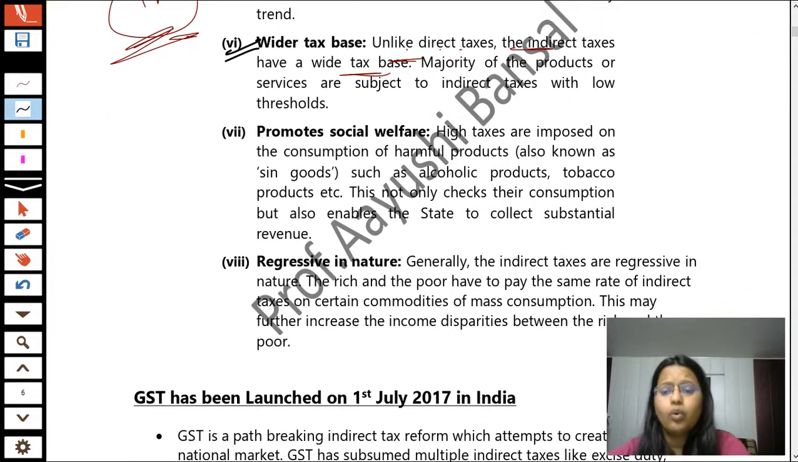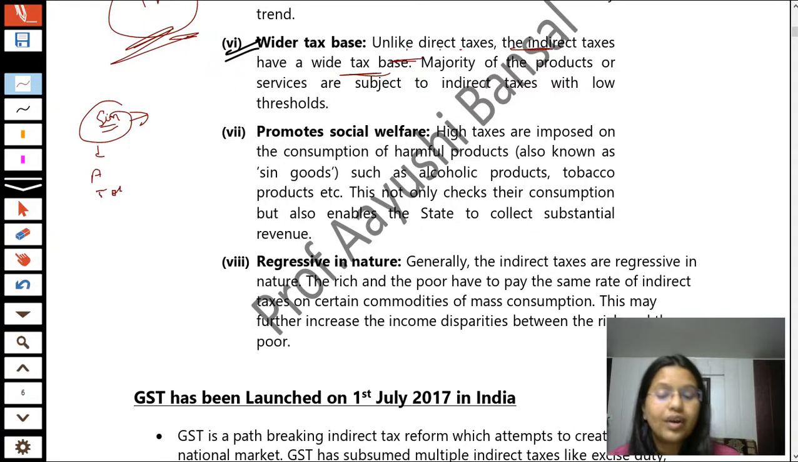Let me tell you a very interesting topic. Students, you know what the harmful products for our health are? You must have considered this point, that there are harmful products, which we also know as sin goods. Why do we know them as sin goods? Because they damage our health in a very hazardous way. We know health is wealth. For example, alcoholic products or tobacco products or any kind of these products.